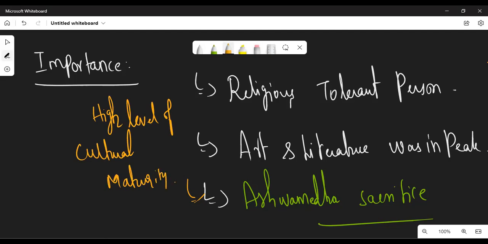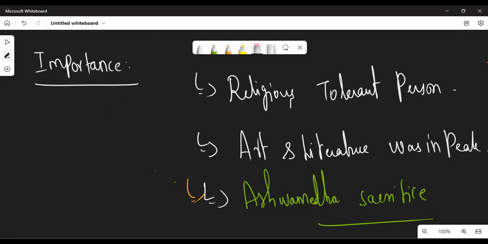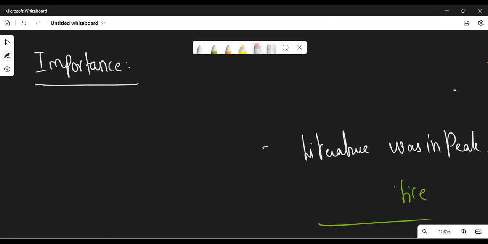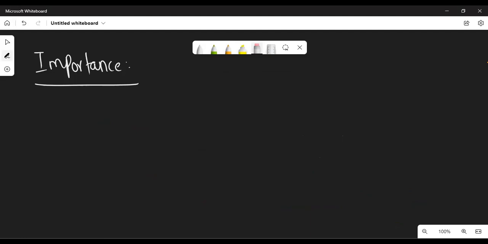The next important thing about the Gupta is where these people ruled. What was the headquarters? From which region were they concentrating more?